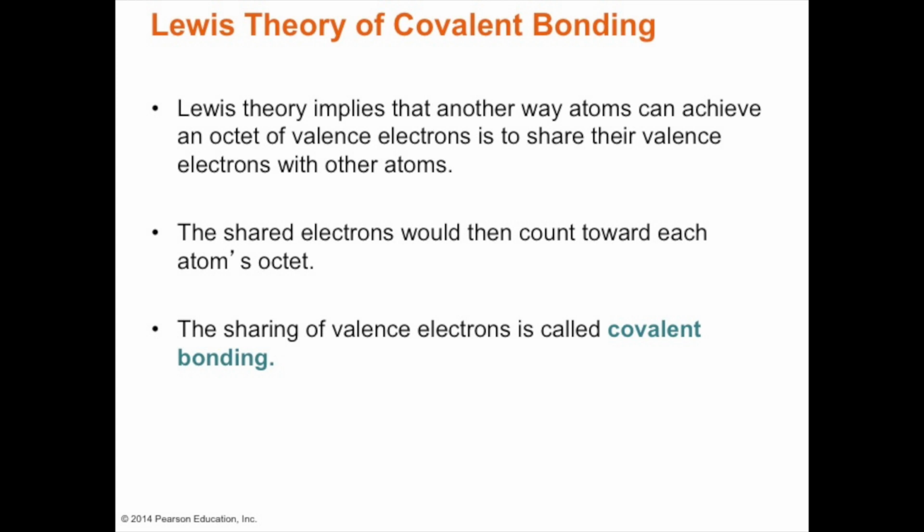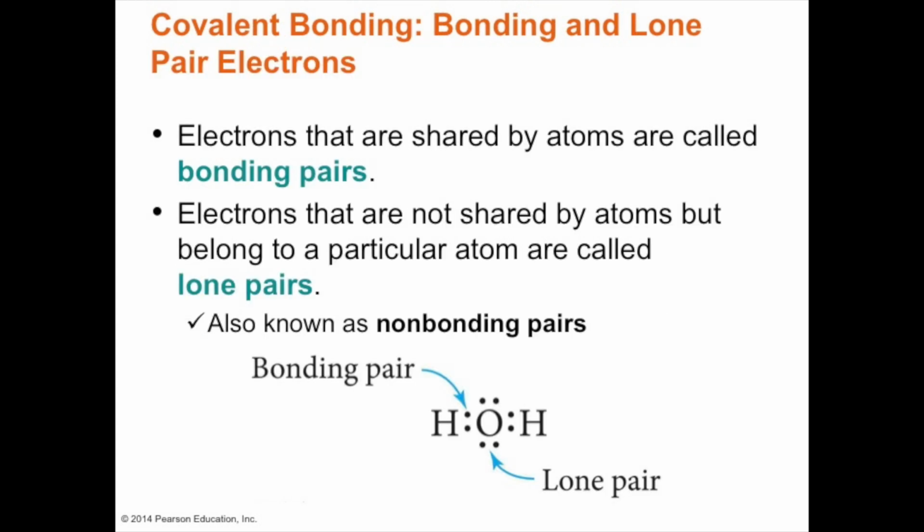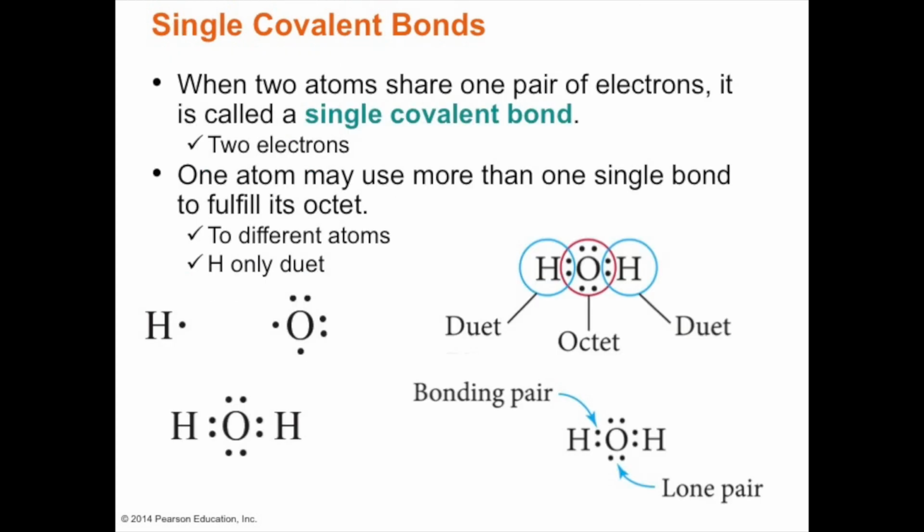And we refer to that as covalent bonding. Electrons that are shared are called bonding pairs, but electrons that are not shared are referred to as lone pairs. So when we look at water, there are two electrons being shared by hydrogen and oxygen. The hydrogen contributes an electron and also shares another electron from hydrogen, but there are two pairs, or four electrons, that are non-bonding pairs. So there are two sets of non-bonding pairs.